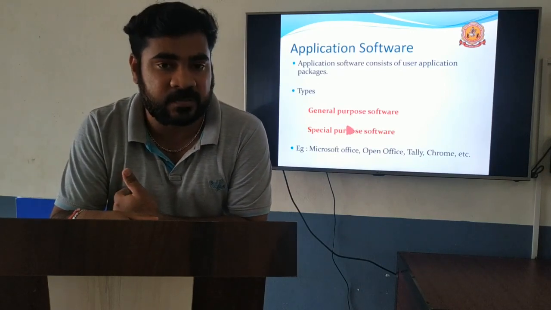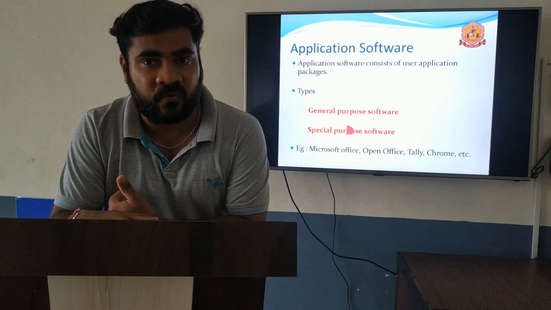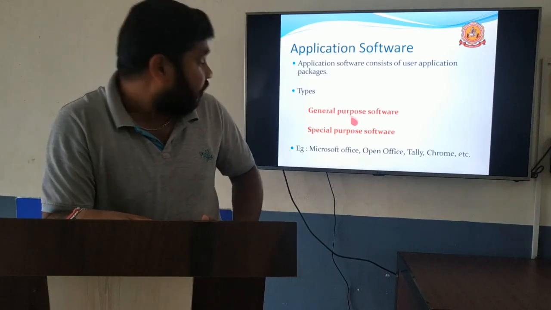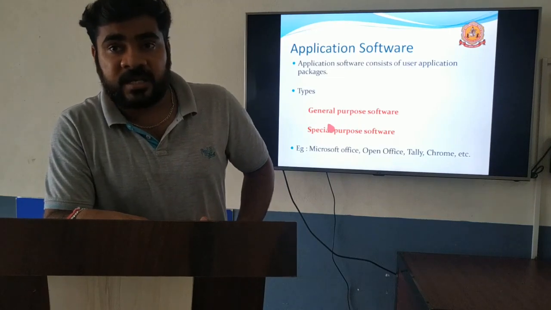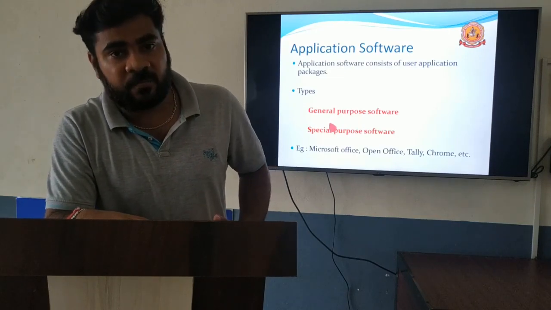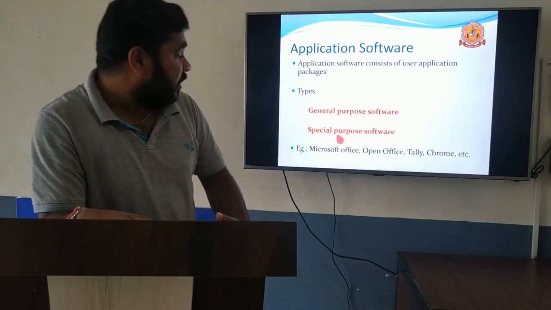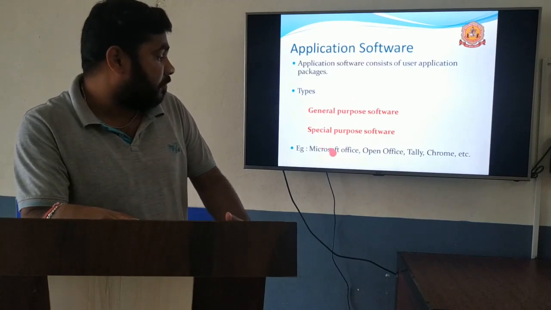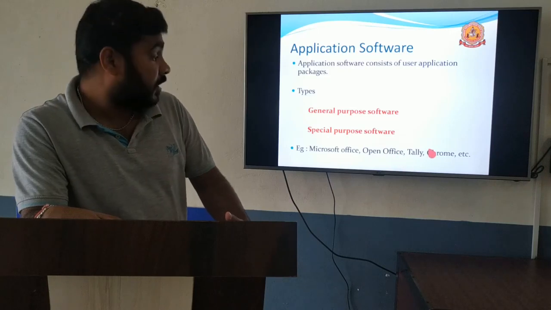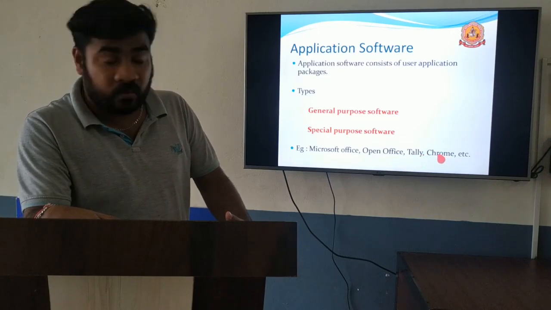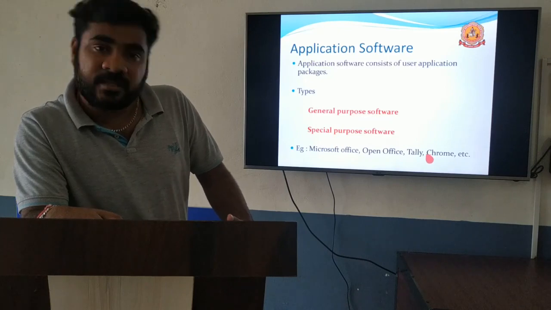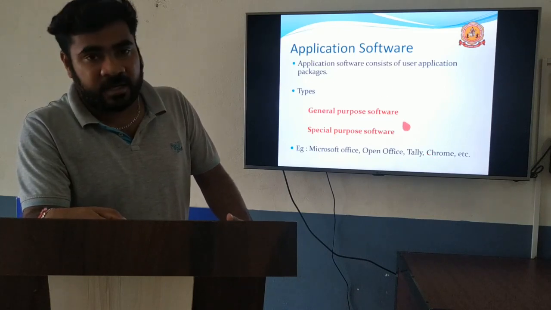Special purpose software is installed for a particular task. Examples are Microsoft Office, OpenOffice, Tally, then Google Chrome. Any application later installed in a system is known as application software.